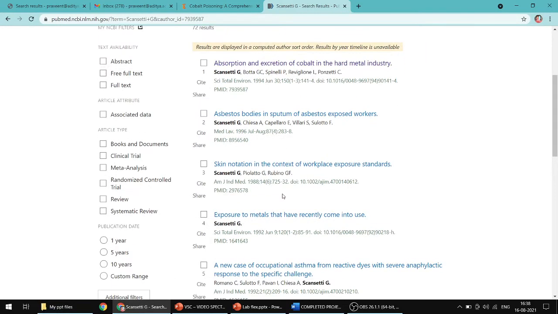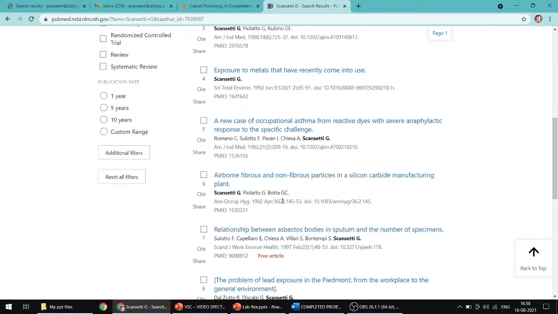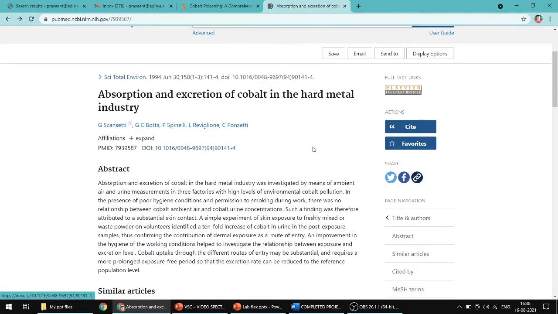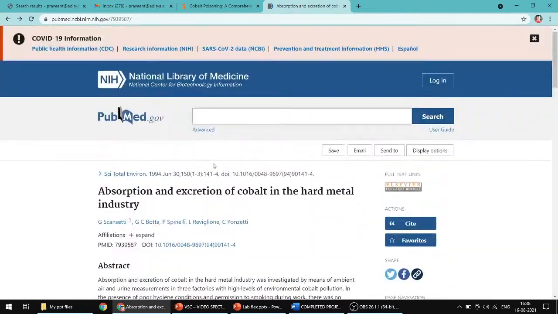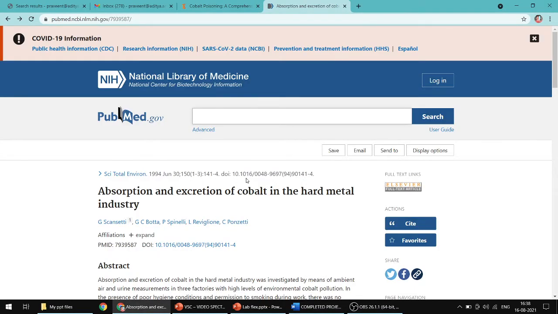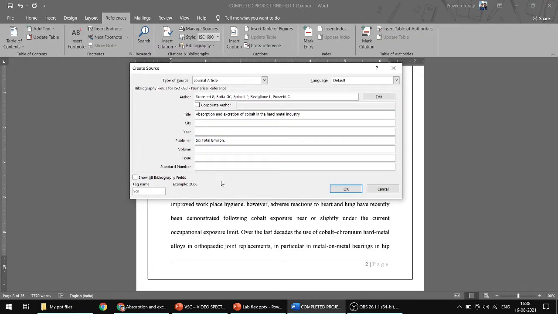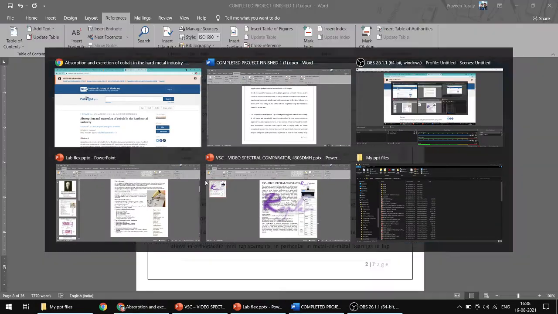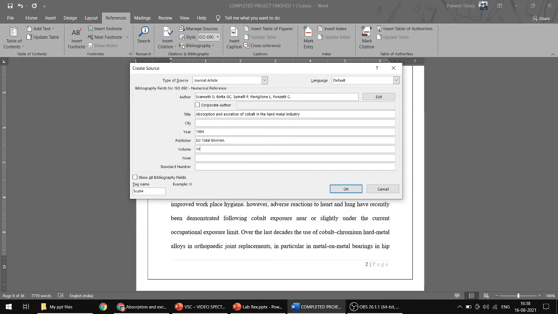These details are not mentioned here, so you can leave it for this particular thing. Then year, you can see year 1994, volume 141, issue number 4.